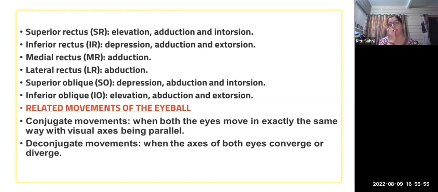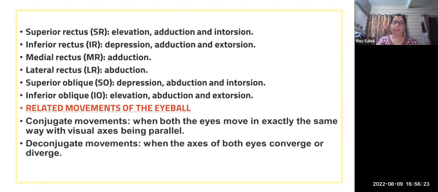So this is also something sir has explained very beautifully in that course. And the medial rectus, what is the function of the medial rectus? It is the adduction, and the lateral rectus is the abduction. So we can easily say, if the medial rectus is not functioning properly, it means there is a paralysis where the patient is not able to adduct their eye. If there is a lateral rectus paralysis, they will not be able to abduct their eyes.